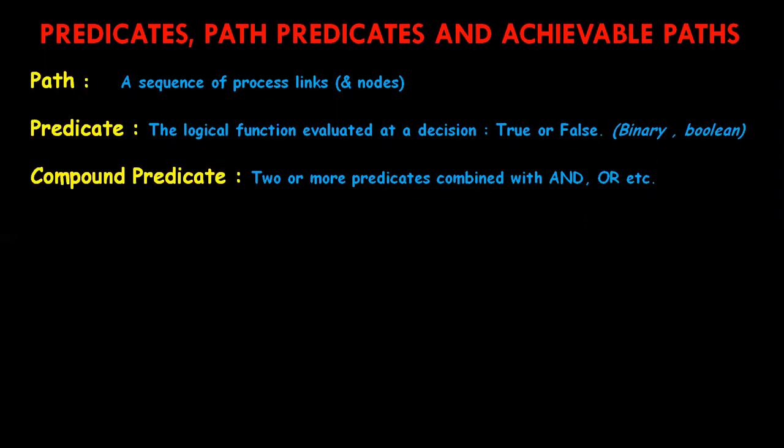A decision is the point in a program at which the control flow gets split.